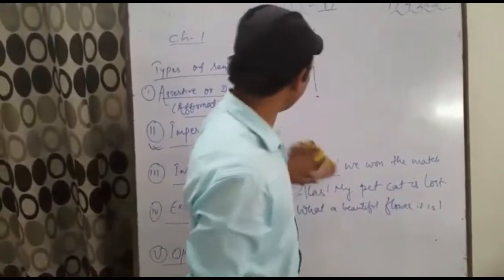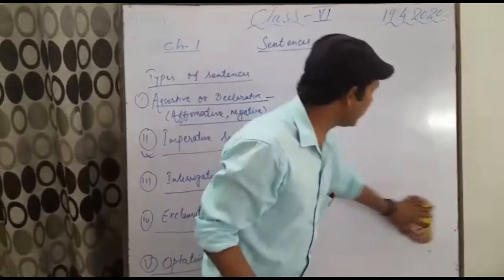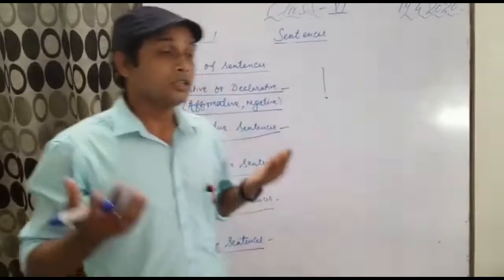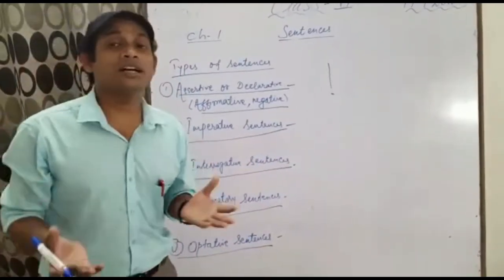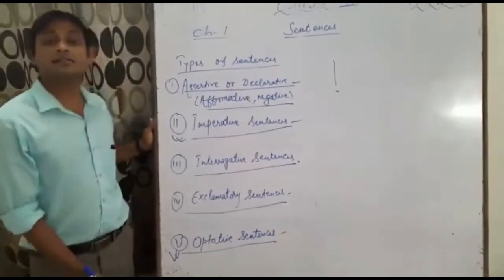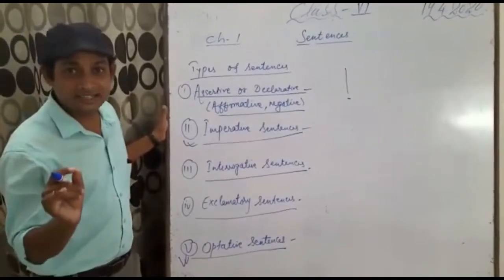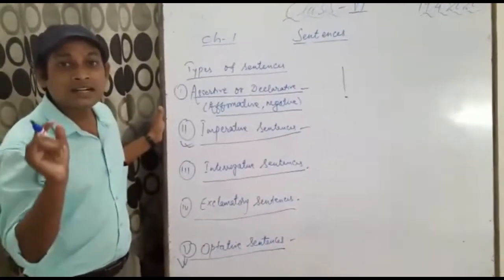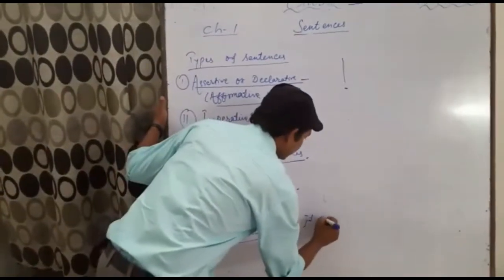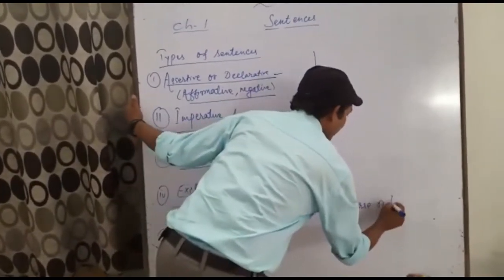Now the last type is there and it is not given in your book, but I need to tell you. The fifth type is there. Exactly it is not mentioned in your book, but I want to tell you so that you could know all the types of sentences. The last one is called optative sentences. What are optative sentences? Optative sentences are those sentences which express curse or blessings.